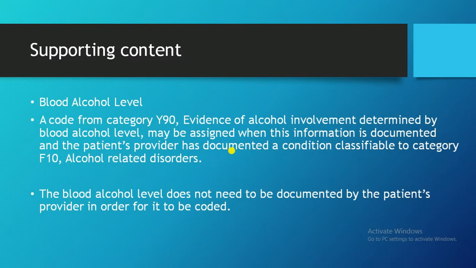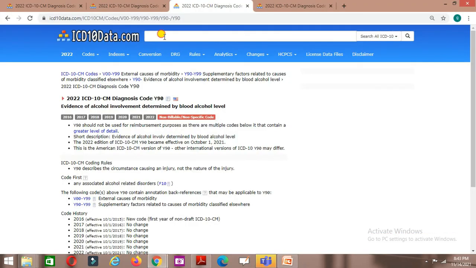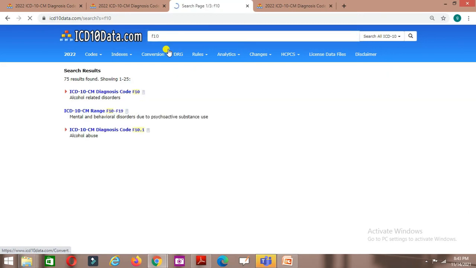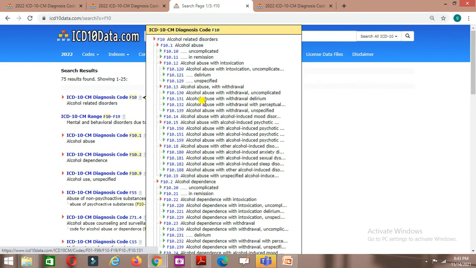So it gives the information of the alcohol level. When we have to assign this Y90 category: if the physician is documenting a condition from the F10 series, we have to use the Y90 category. If you go to the F10 series, all are related to alcohol only, such as alcohol abuse and alcohol dependence.